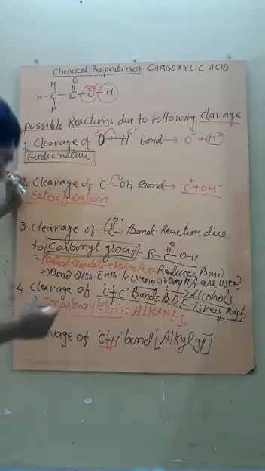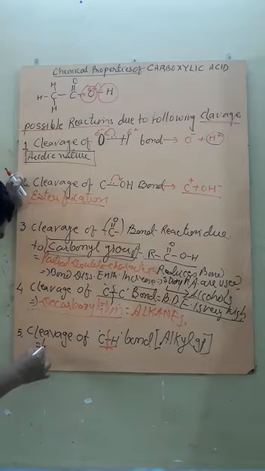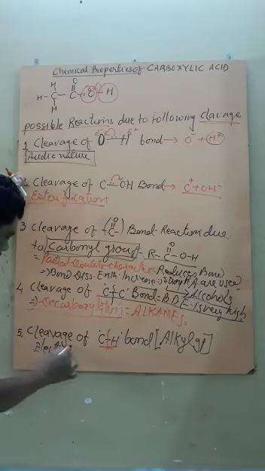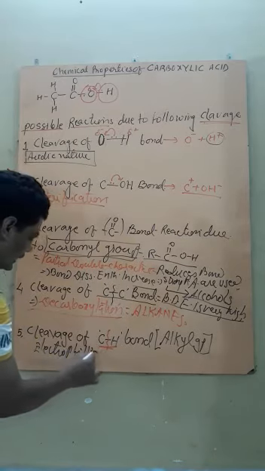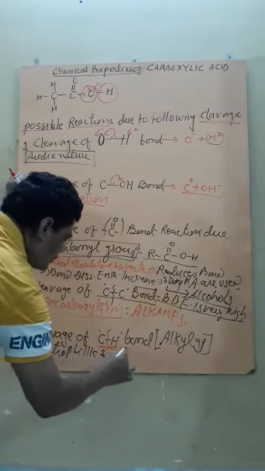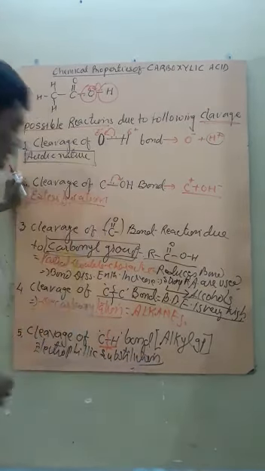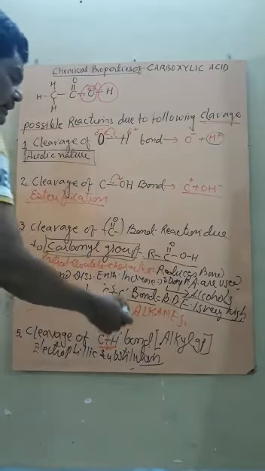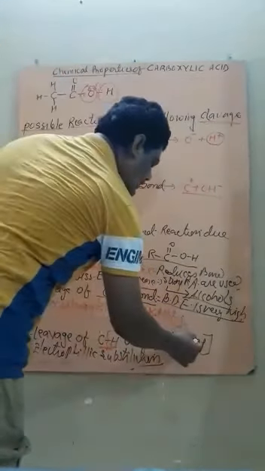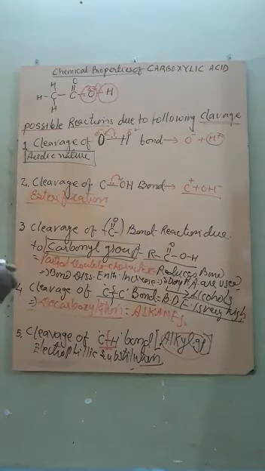Such a reaction is known as electrophilic substitution reaction, where the halogen molecule enters. This reaction is termed a reaction due to the alkyl group. So these five are the possible reactions.